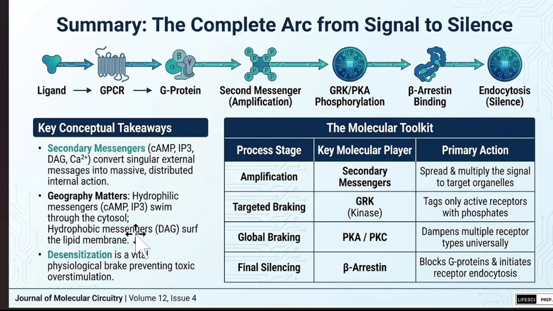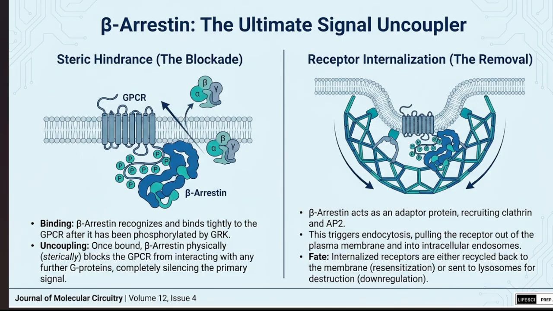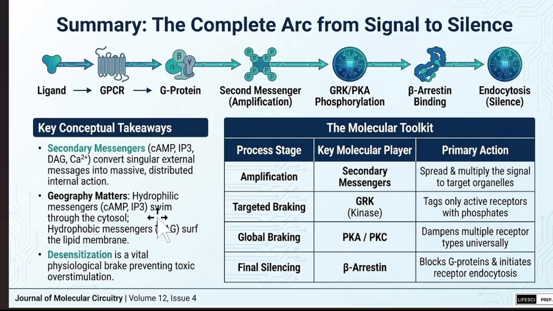Then what is the summary here? When ligand binds to the GPCR, it continuously activates G protein or secondary messengers. GRK or PKA phosphorylation causes beta-arrestin to bind and recruit adapter proteins, and those adapter proteins, shown here as clathrin and AP2, bind here, and endocytosis occurs to repair the receptor.